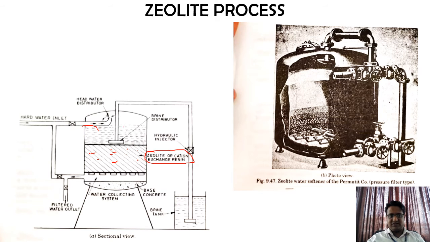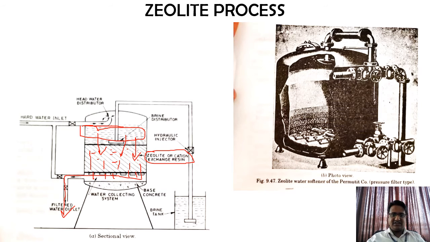Here your water will stand up. As the head of water increases, it will infiltrate, react with the zeolite, and ion exchange will take place. After passage through this, it is collected under the draining system, and from there it is taken out as soft water.